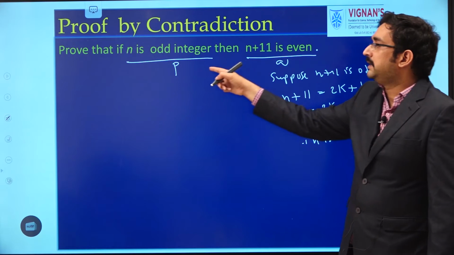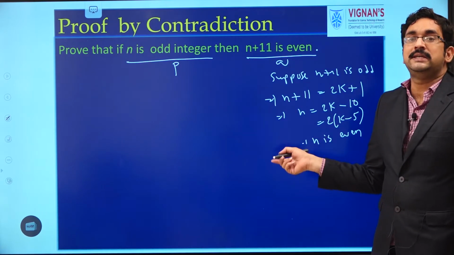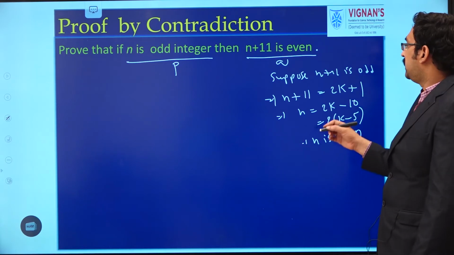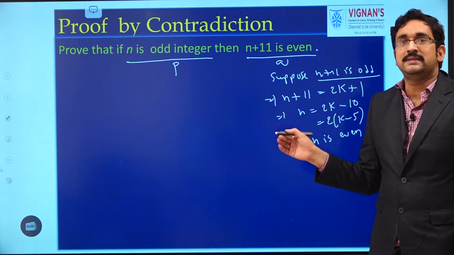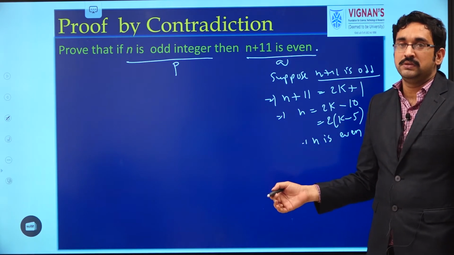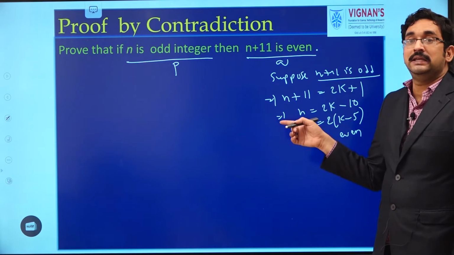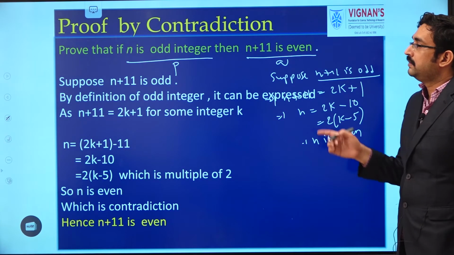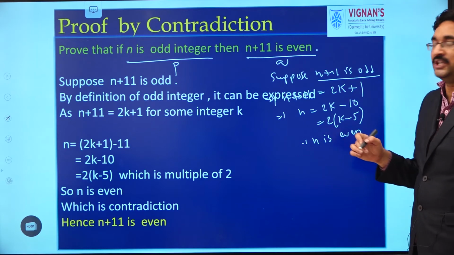But we already know that n is odd. But we got that n is even, which is a contradiction. This contradiction occurs because of our assumption that n plus 11 is odd. Hence, our assumption is wrong. So we can say that n plus 11 is even. So this is one more example for proof by contradiction.